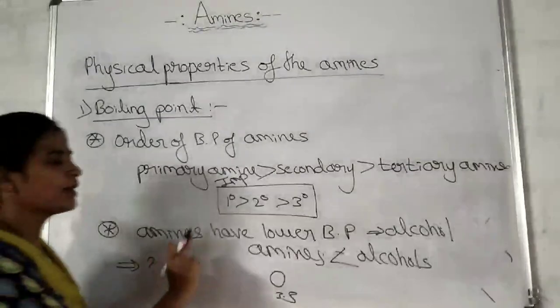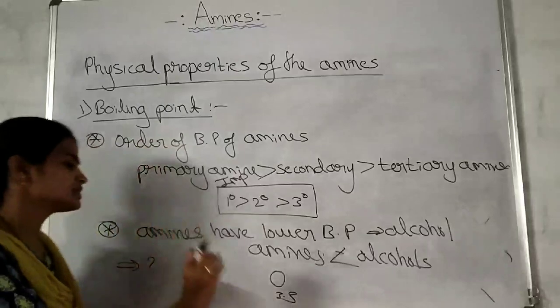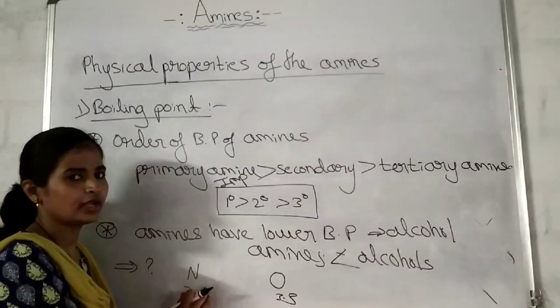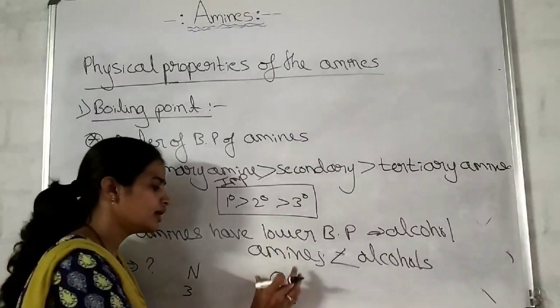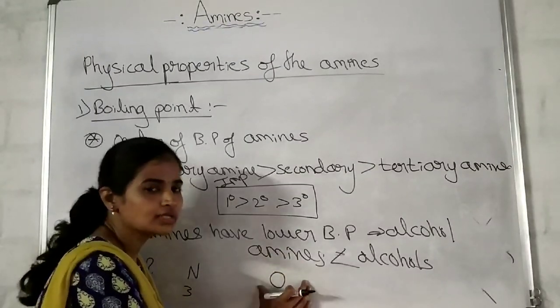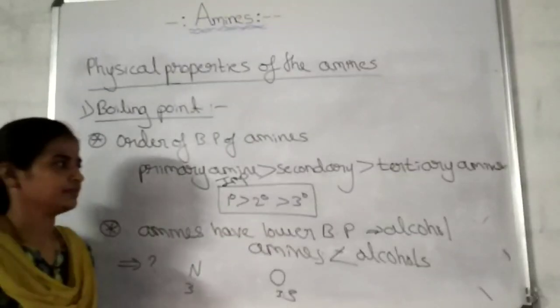Okay. Amines have a lower boiling point than alcohols. What is the reason? Because of the lesser electronegativity of the nitrogen in amines compared to the electronegativity of the oxygen in alcohols. Got it? This is the reason.